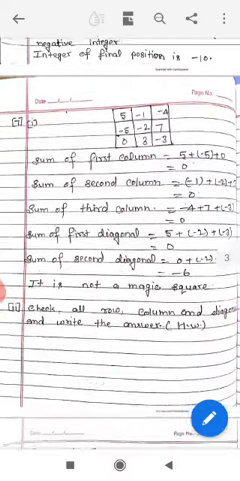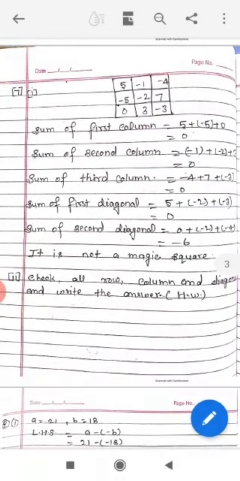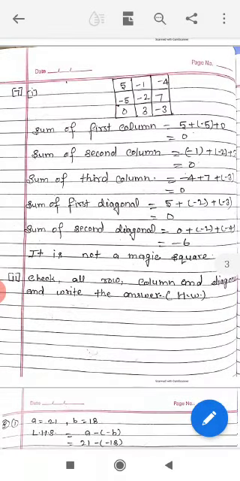The sum of the first column is 0. Sum of the second column is 0. Sum of the third column is 0. Sum of the first diagonal is 0. Sum of the second diagonal is minus 6. Means it is not a magic square.